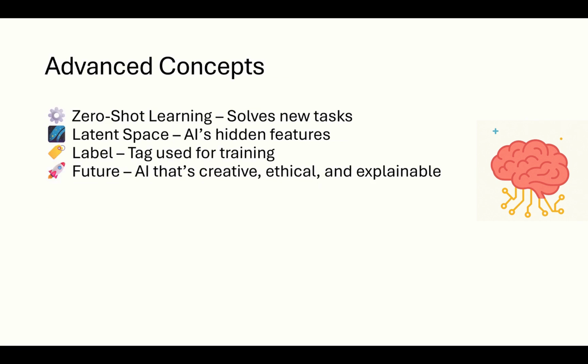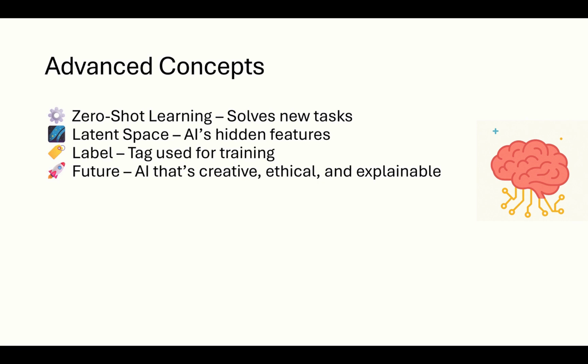Let's go to the final level where we can learn some advanced but fascinating concepts. Zero shot learning allows AI to solve a new problem it has never seen before. It's pure generalization. Latent space is AI's hidden world where it stores abstract features. For example, in image generation, it groups similar colors, shapes, and ideas. And a label is what we humans give to data. It's the answer key AI uses to learn.